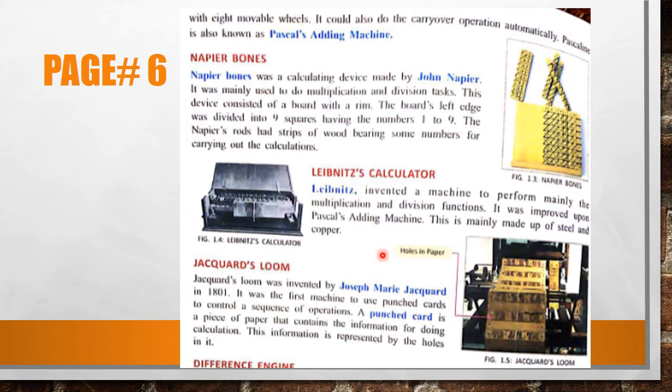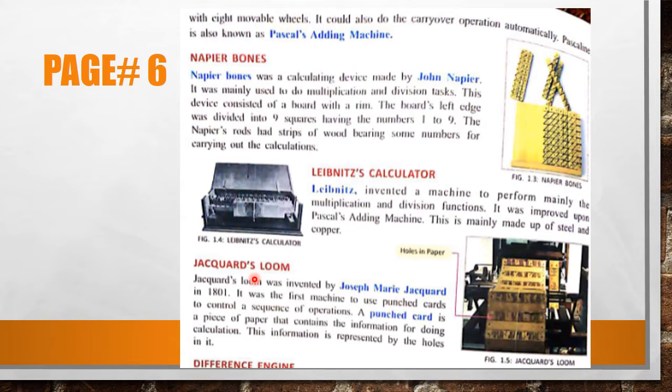It was improved upon Pascaline edition machine. Pascaline को ही further इस्तेमाल करके इसको बनाया गया। This is mainly made up of steel and copper. This is the picture of Leibniz calculator. It is made up of steel and copper.